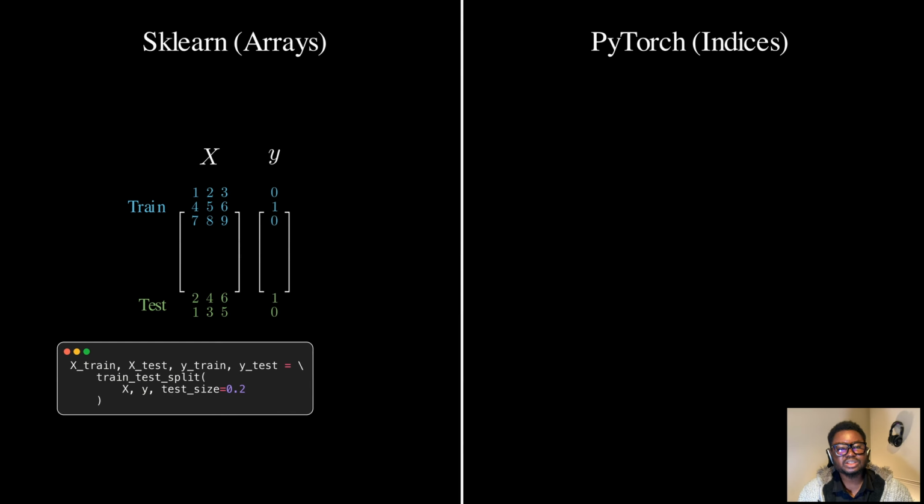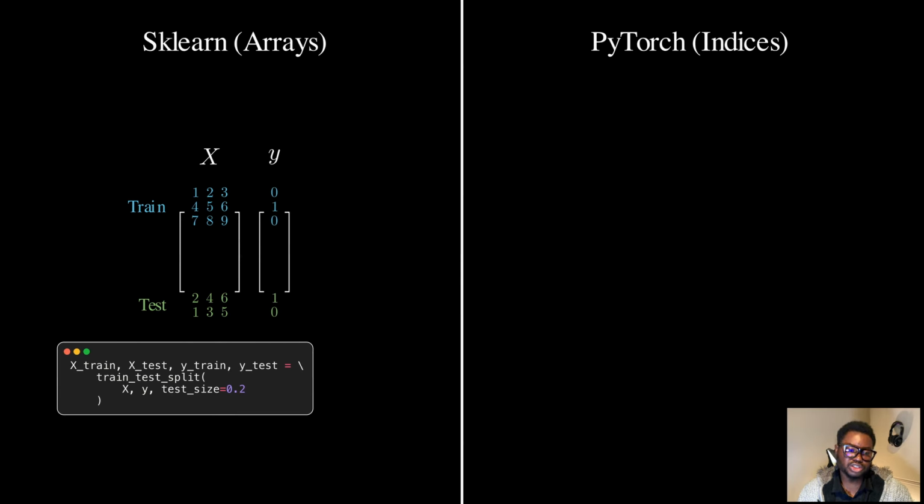The key insight is this. The row indices are shuffled first, but then the data is physically split. Row 0 in X_train corresponds to row 0 in y_train. The connection is maintained through position.